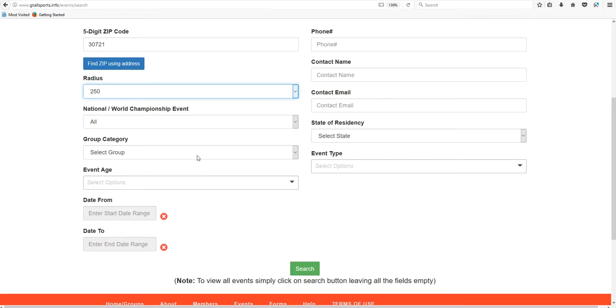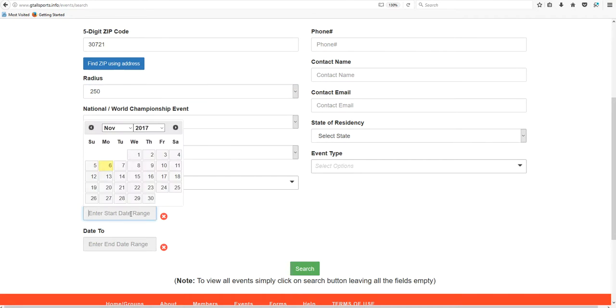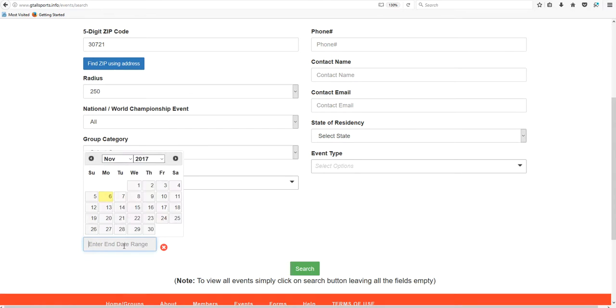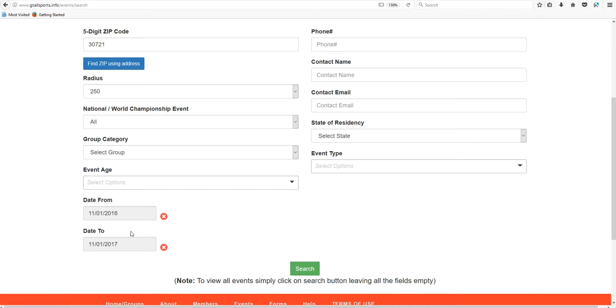And I'm going to say, well, I'm interested in multiple groups, so I'm not going to categorize it by arm wrestling alone. Then you could select a date range. You could select the year. You could select the end date. And we could go up to this date right here. So if we click on something, it will actually pick up that date. So we're searching within 250-mile radius of events that occurred from 30721.